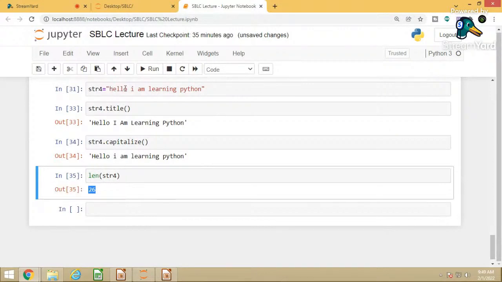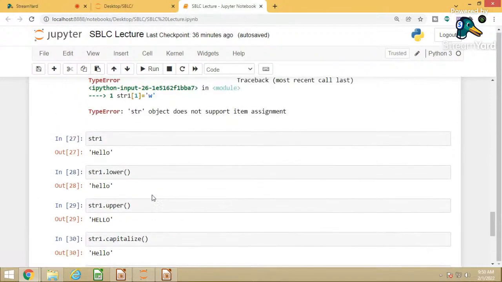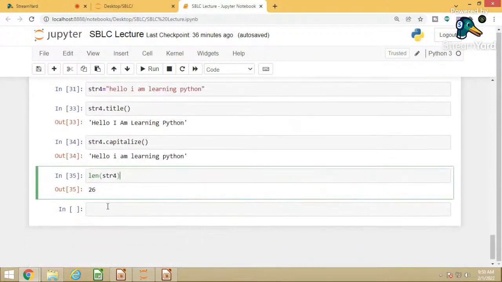1 2 3 4 5, 6 is a space, 7 8 9 10, 11 is a space, 12 13 14 15 16 17 18 19, 20 is a space, 21 22 23 24 25 26. So a total of 26 letters are there in the string. So you can count how many letters are there in the string by using the length method. Those are some functions from the string. There are many functions, as I have told, you can perform on the string.